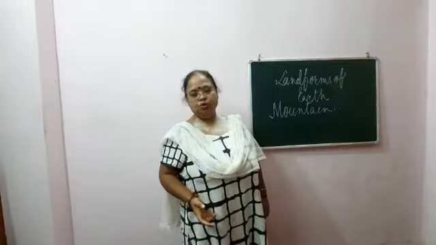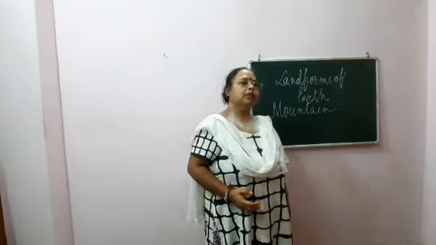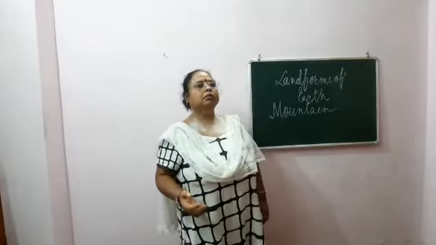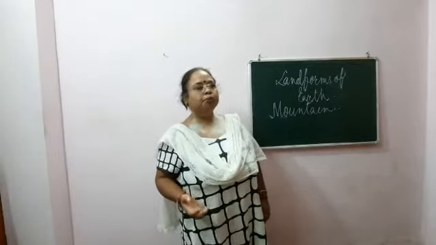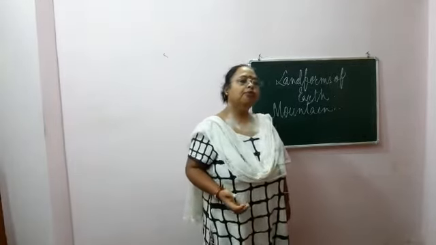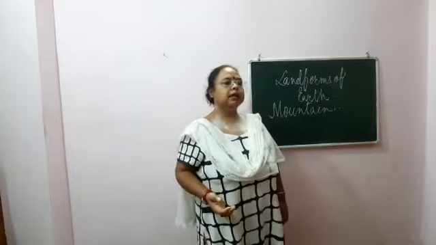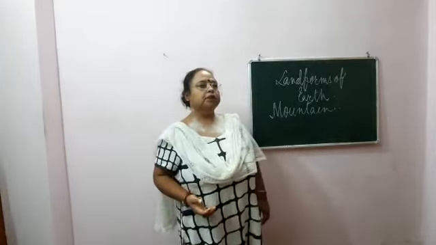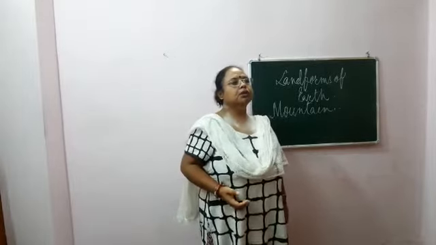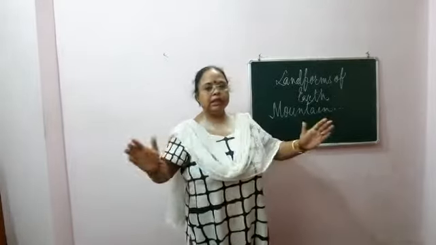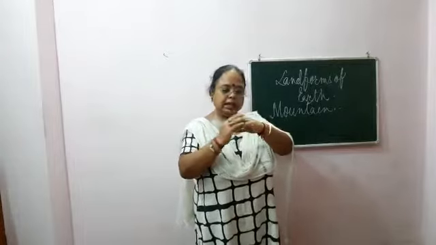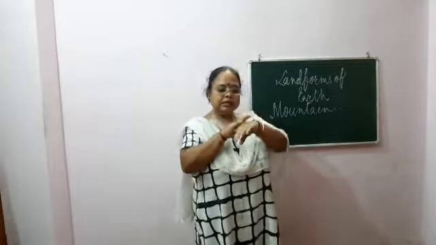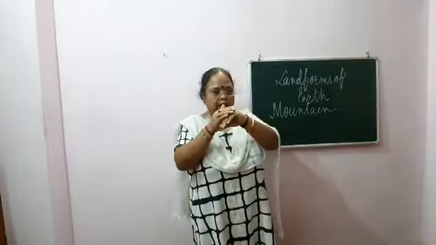Now let's see how many types of mountains there are. Mountains are generally of two types: fold mountains and block mountains. Under fold mountains, many types are there, so first we will discuss fold mountains. If a plane surface is pressed from both sides, it folds this way.